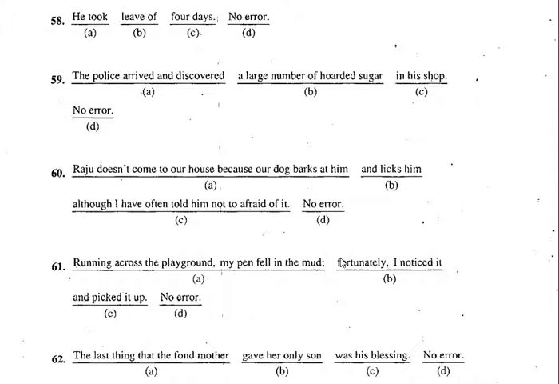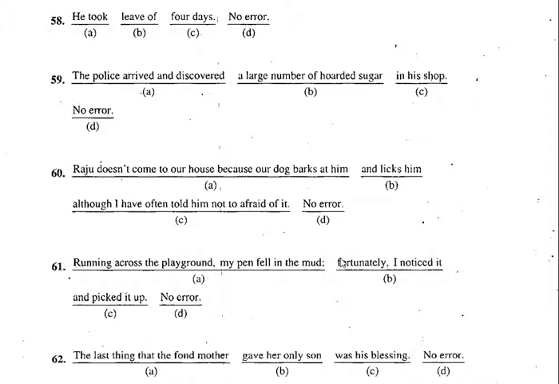The police arrived and discovered a large number of hoarded sugar. Sugar, it's uncountable. If sugar is uncountable, what will come there? A large number? No. What should come there? A large quantity of hoarded sugar.